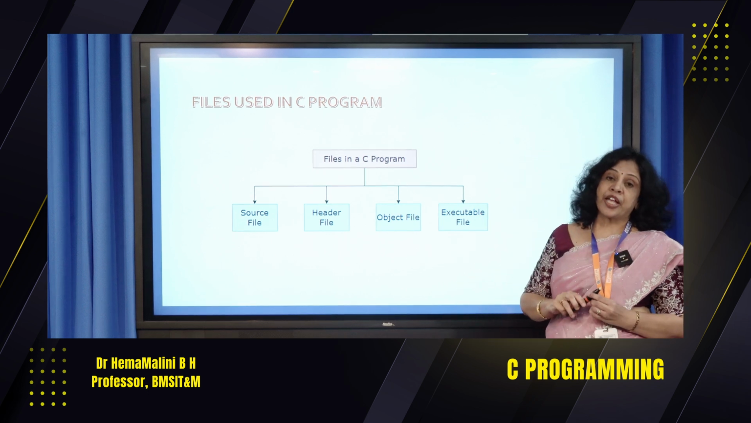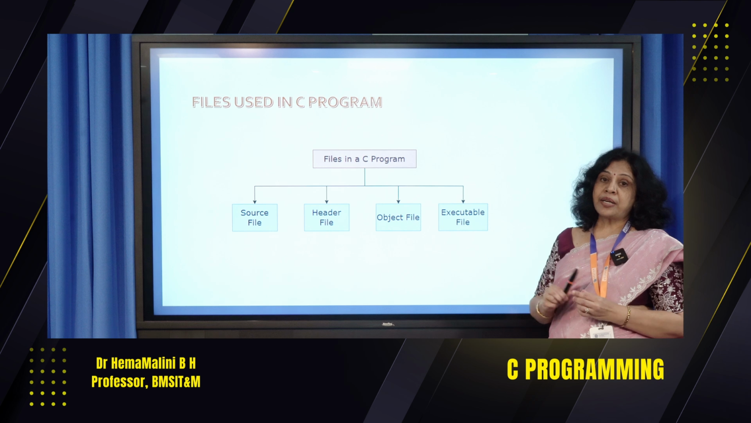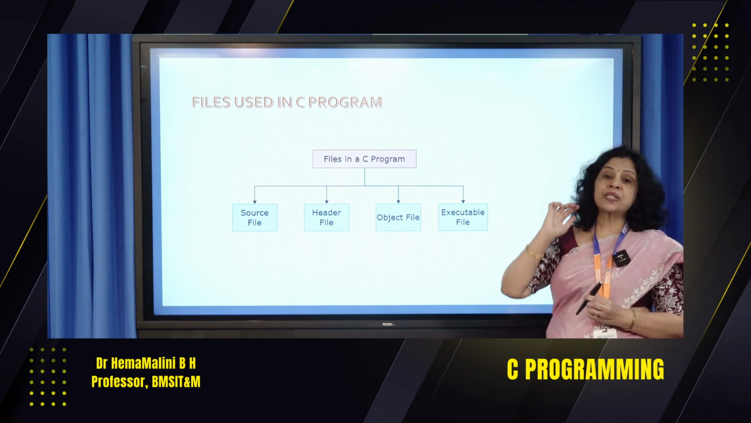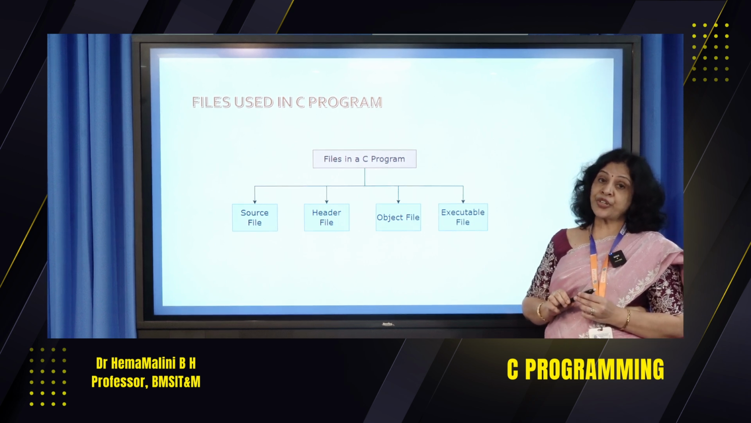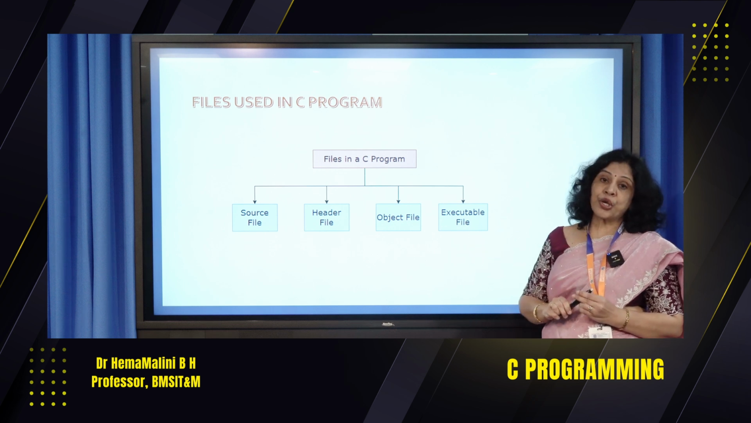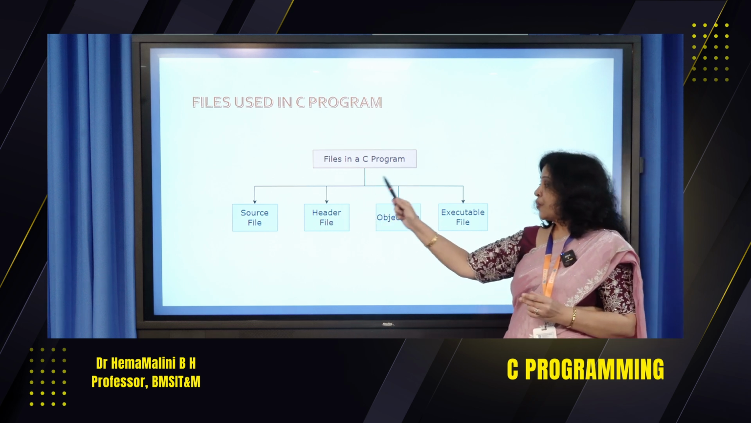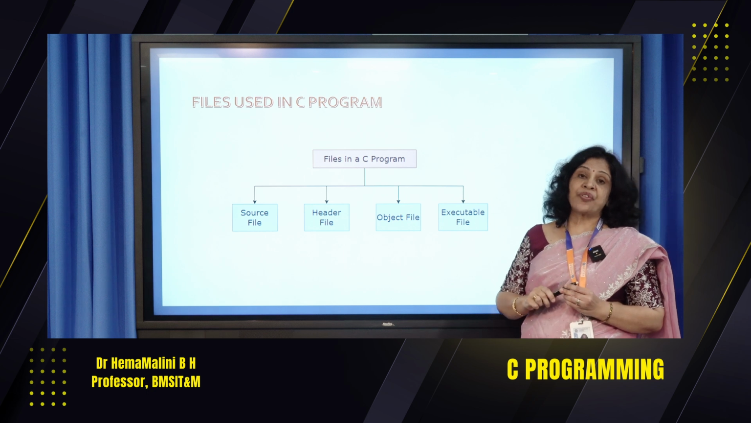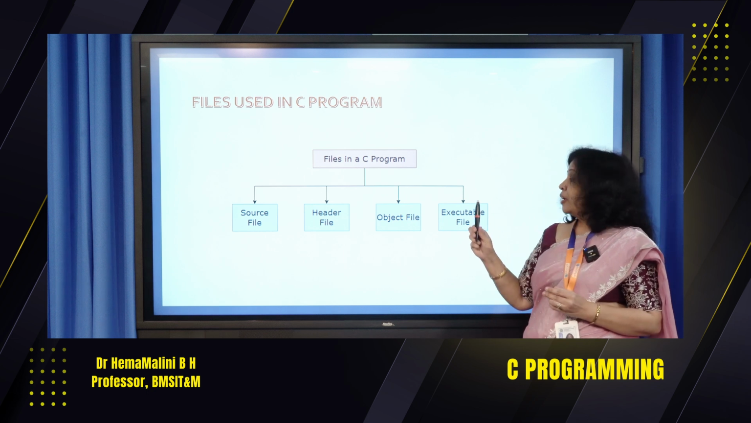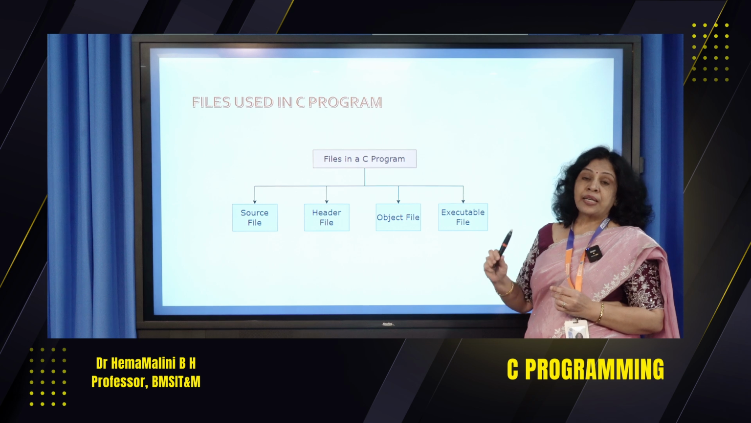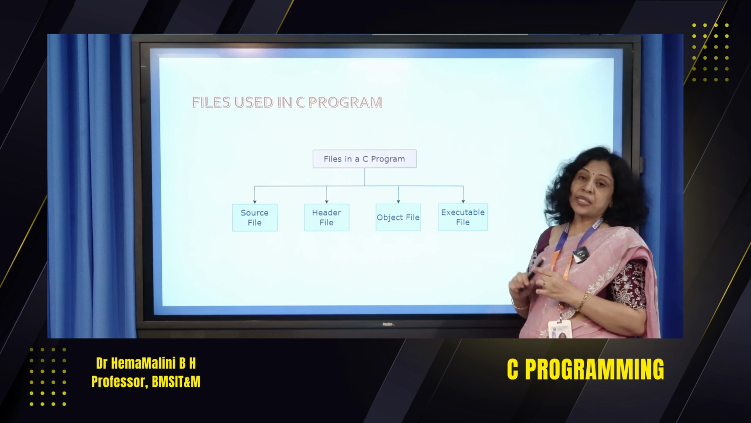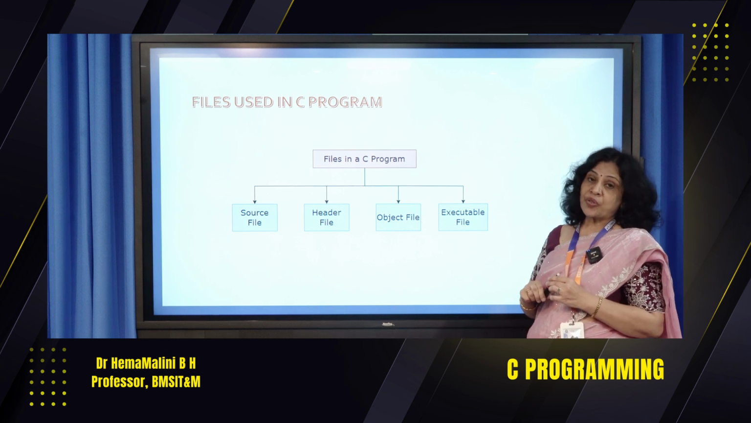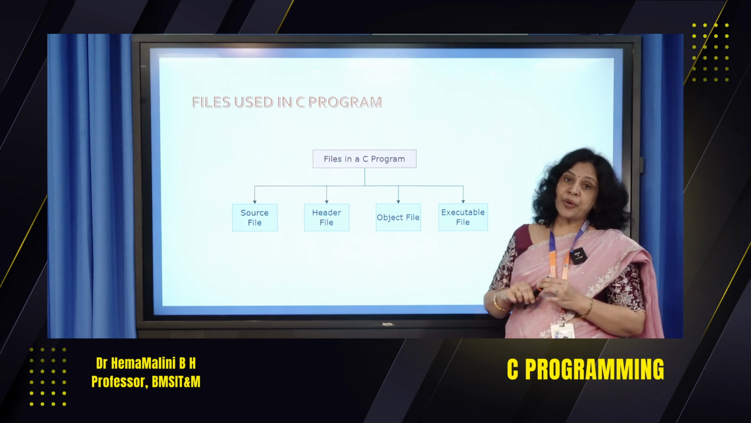Then comes the executable file. Usually in C, if it is a DOS platform, we will have a .exe file. If you are working on Linux or Unix, it will be ./a.out. That is the executable file. Once you compile the source file, finally we will get the executable file if there are no errors in the program. We take this executable file, give input to it, and get the output. So we use this executable file after the process of compilation to run the program.